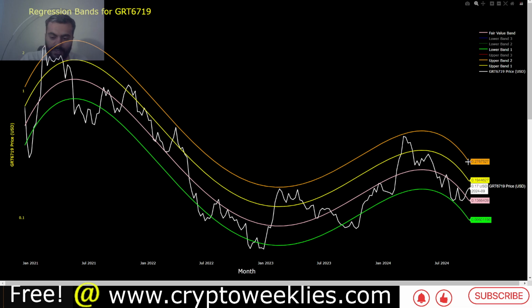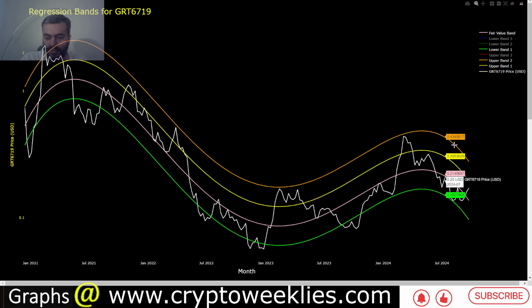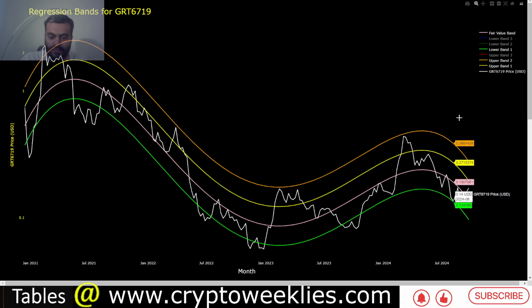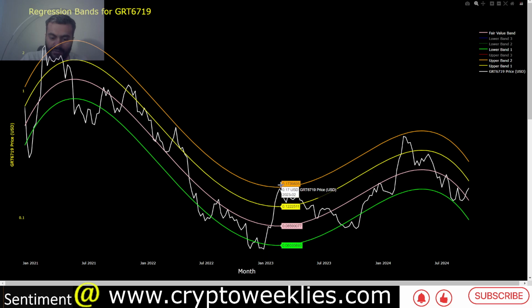If Graph breaks this 27 cents, so first 19.5 cents, then 27 cents level, at that point this regression function, right now having a downward slope starting May of 2024, shall have a different kind of slope where the bias is back to the bullish side, like it has been since February of 2023.